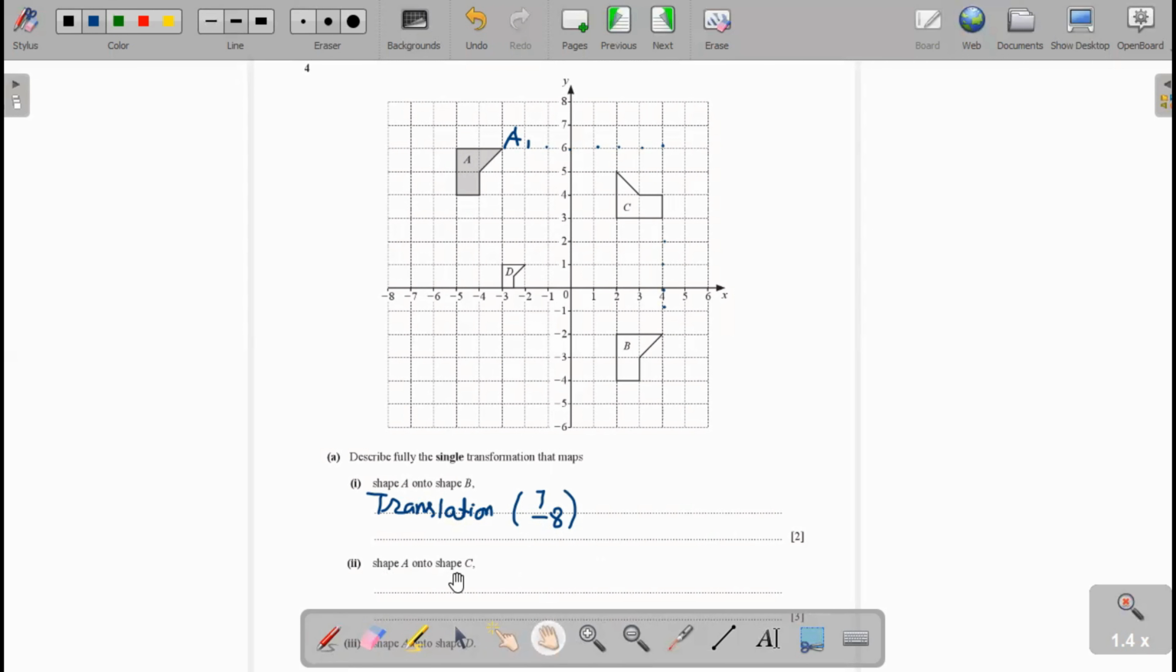Now you see shape A onto shape C. You see here, same, therefore it means this is the rotational transformation. Now to find the rotational transformation, firstly we have to find the center of rotation. To find the center of rotation, firstly we draw the object points and image points of these figures, and after this we take the perpendicular bisector, and the point where the perpendicular bisectors meet is the center of rotation. Now I join these points.